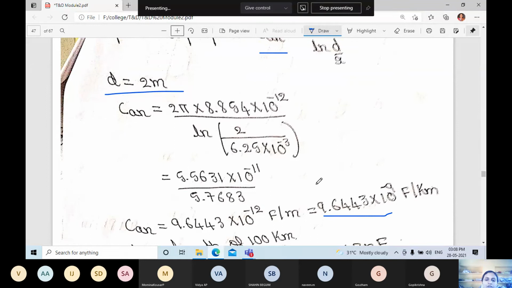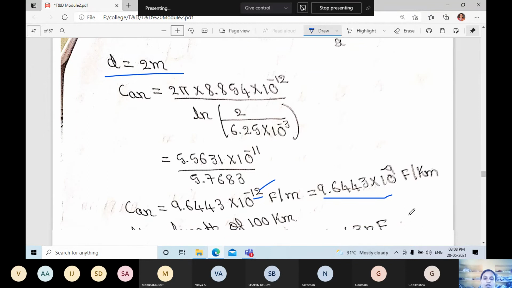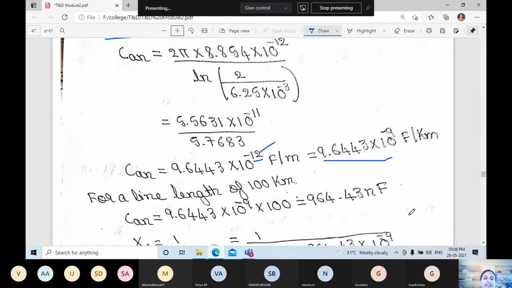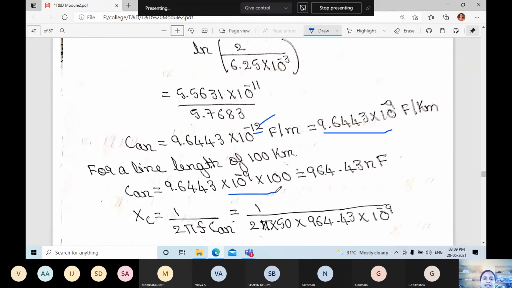Just 10 to the power of minus 12 is there. From this you take out 3, so you will get 10 to the power of minus 3. If you send it in the denominator, that will become per kilometer. For the line length of 100 kilometer, you multiply by the line length of 100 kilometer they have given. So C_AN is equal to 964.43 nanofarad.